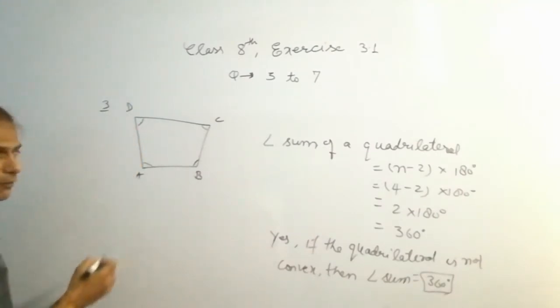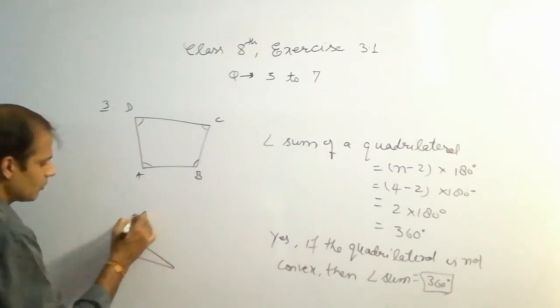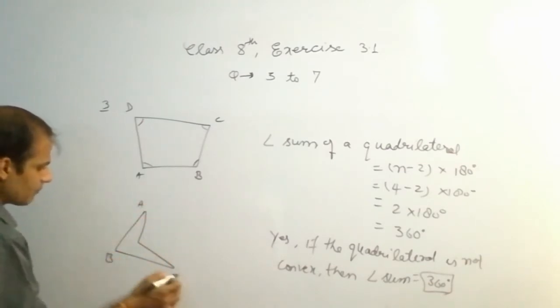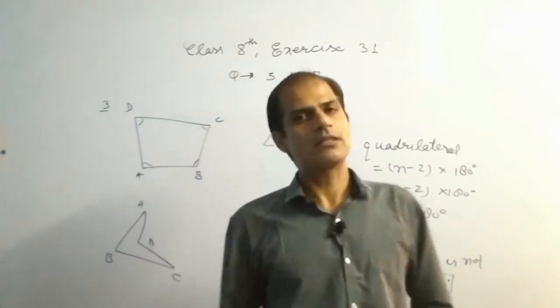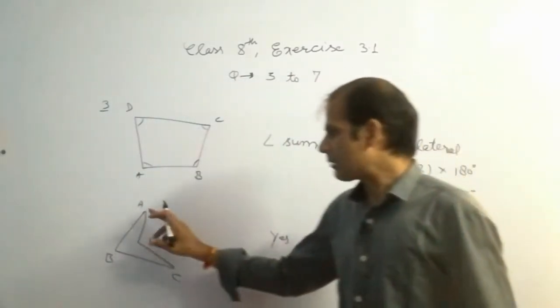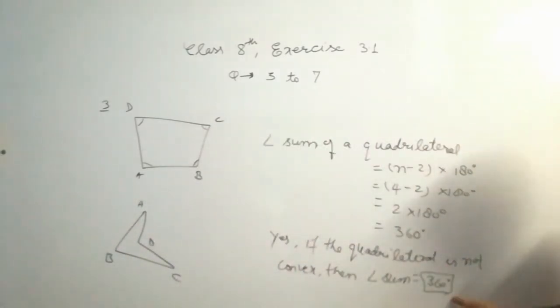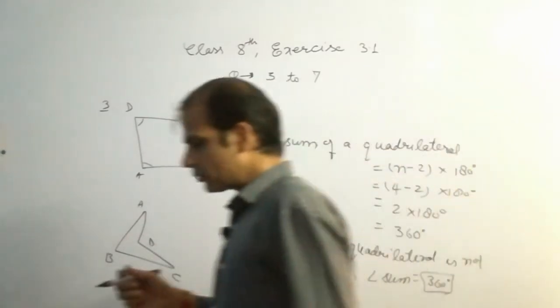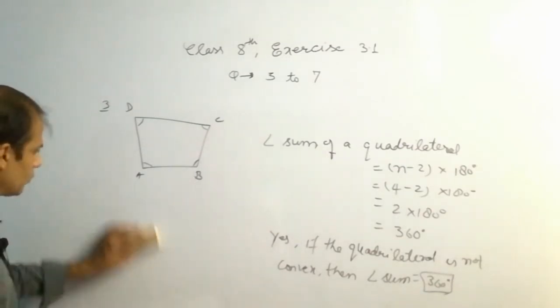We have to draw a 4-sided figure. 1, 2, 3, 4. A, B, C, D. So again the sum of all interior angles is 360 degree. In this way you can measure the angles and find them. Definitely this will come to 360 degrees. So that is question number 3, but no need to draw this diagram.